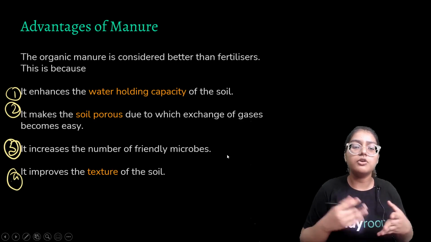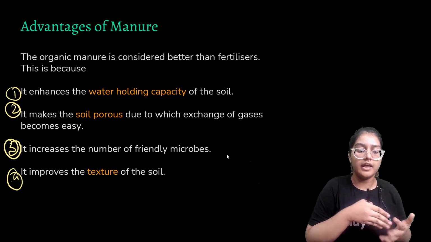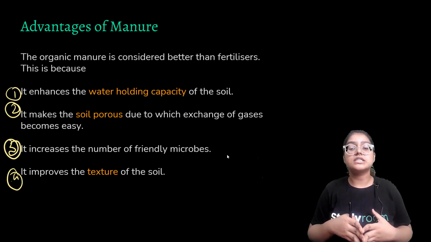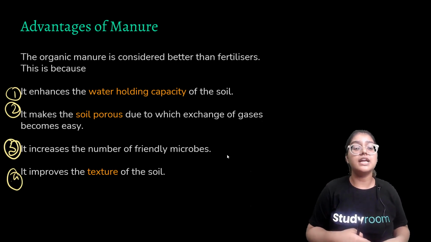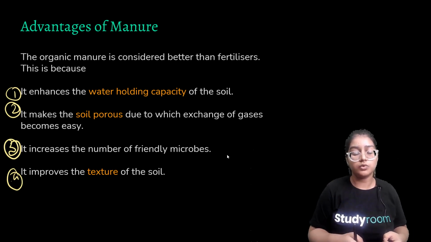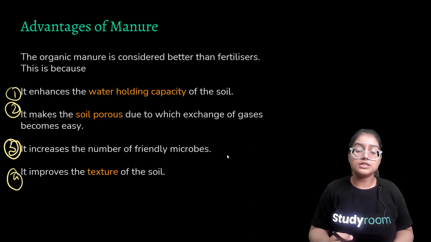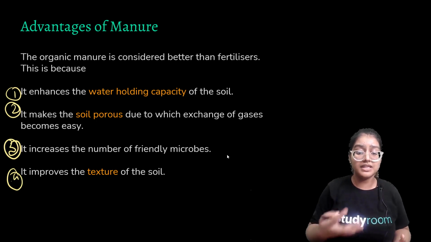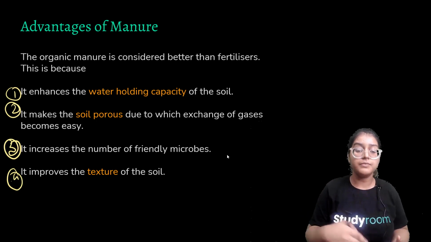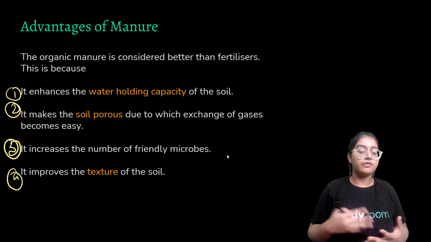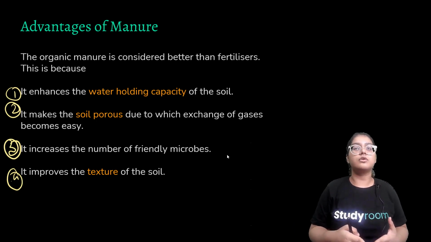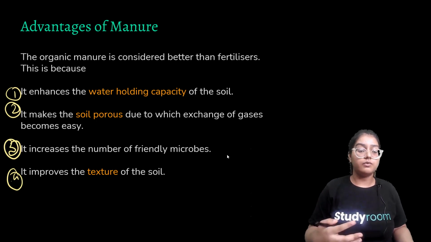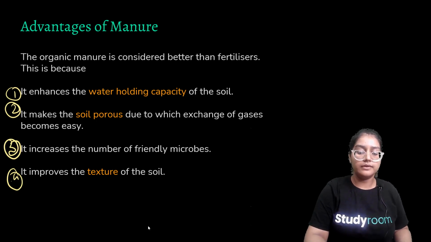Now we'll be talking about advantages of manure. You already read it in the previous slide, but we'll be discussing it now. Organic manure is considered better than fertilizer. This is because it enhances the water holding capacity of the soil. It makes the soil porous. If soil is porous, then the roots of the plants can go deeper and can breathe very easily with the exchange of gases. Third, it increases the number of friendly microbes. Microbes, for example, you read about rhizobium, which fixes nitrogen. And it also improves the texture of the soil.